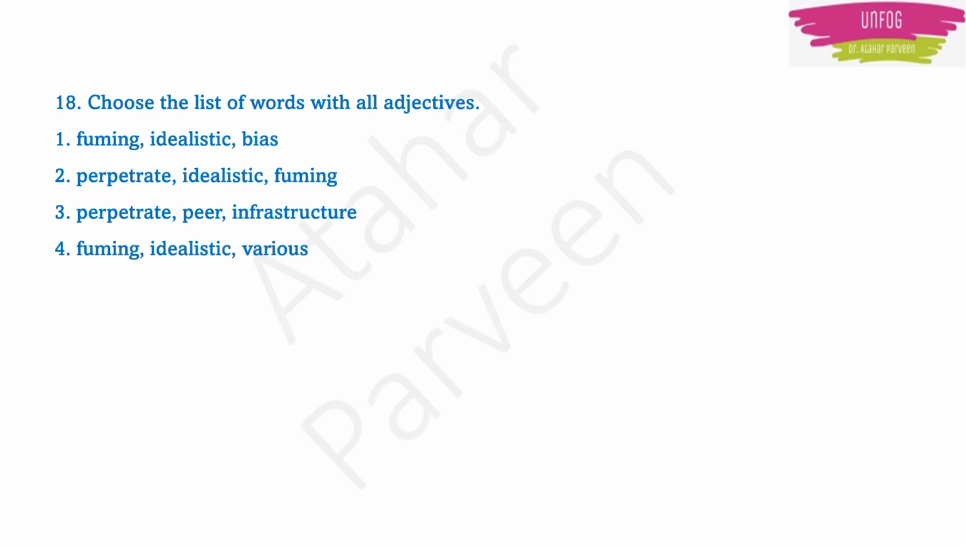Next question. Choose the list of words with all adjectives. So here they are telling us to find the list of words with all adjectives. Means all 3 words should be adjectives. Which is that option here? Okay. So if you see the options, you will understand that fuming, idealistic and bias, all 3 are adjectives. Whereas perpetrate is not an adjective. Peer is not an adjective. Infrastructure is not an adjective. Various is also not an adjective.